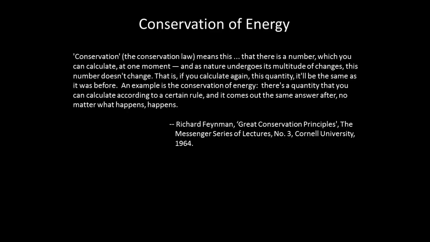According to Richard Feynman, the conservation law means this: there is a number which you can calculate at one moment, and as nature undergoes its multitude of changes, this number doesn't change. That is, if you calculate again this quantity, it'll be the same as it was before. An example is the conservation of energy. There's a quantity that you can calculate according to a certain rule, and it comes out the same answer after, no matter what happens.